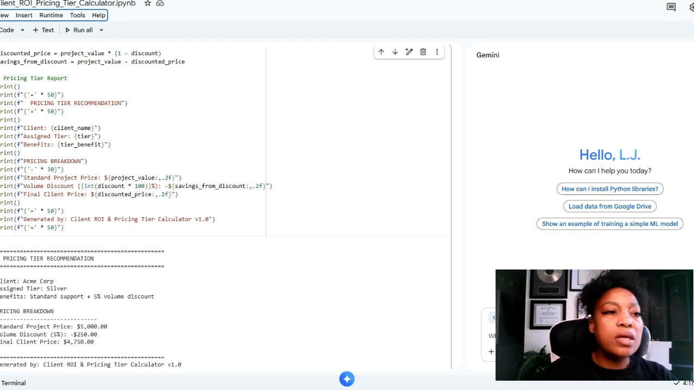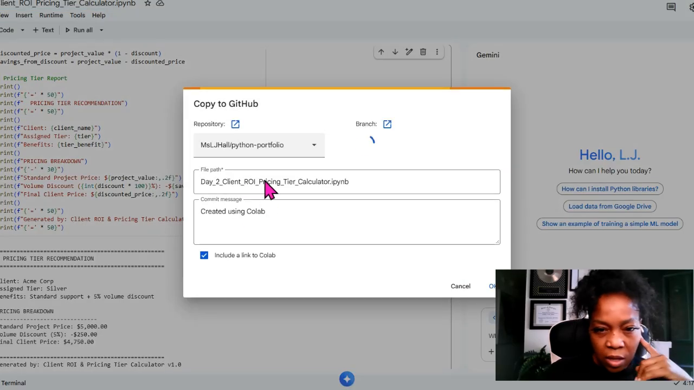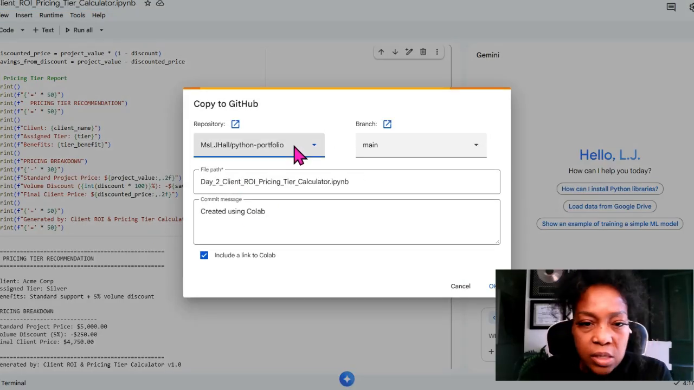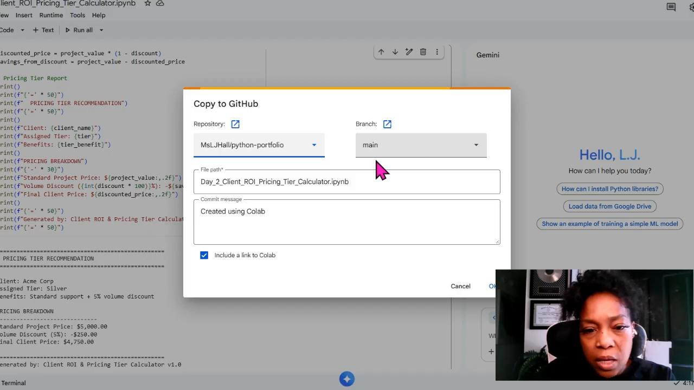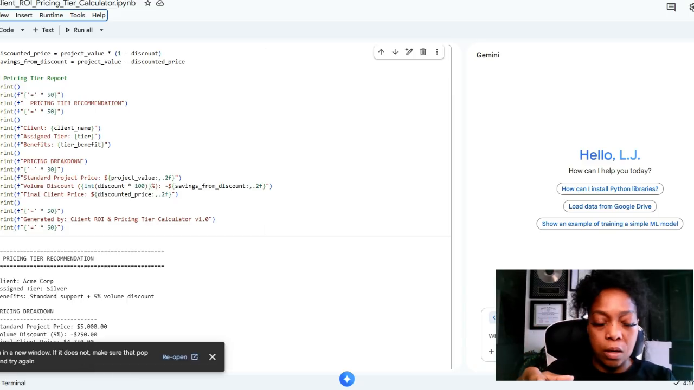All right. And then we're going to go ahead and save this for our Git repo. And as you see here, I'm going to take it to portfolio. It's main. And I got it as day 2. And it's creating the copy. I don't think I opened Git. No, I didn't open Git.